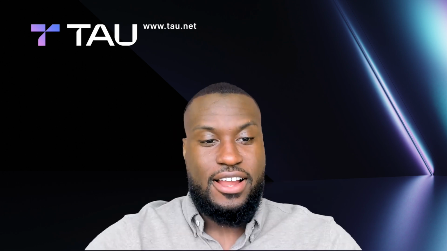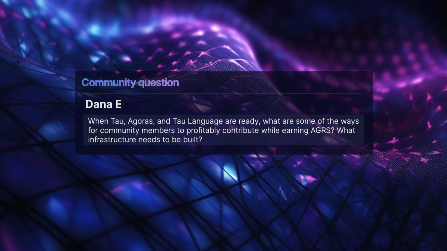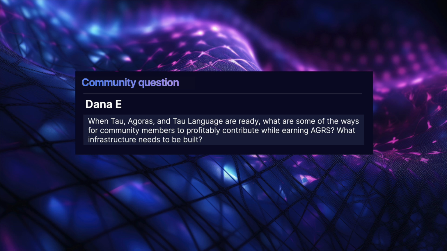All right. And the last question from Dana goes to Karim. When Tau, Agoras, and Tau language are ready, what are some ways for community members to profitably contribute while earning Agoras, and what infrastructure needs to be built? Yeah, that's a great question, Dana. So from the beginning, Tau and Agoras were envisioned by Ohad as a knowledge-sharing platform.